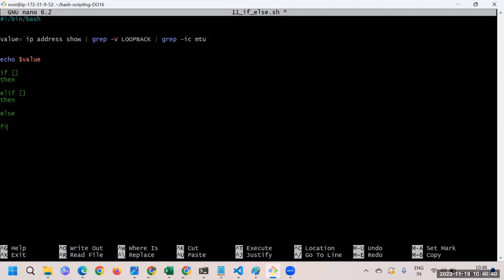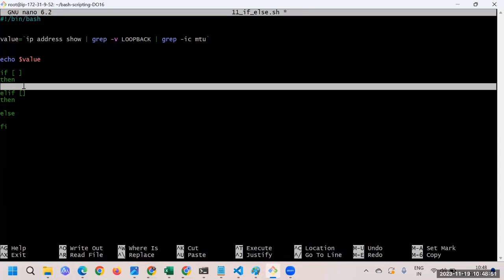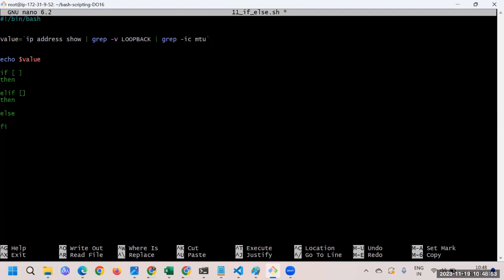Now in between you have to fill in the condition, whatever condition you have. Just go and fill it. Make sure that you keep one space here, because spacing is important, guys. In Linux, spacing is important. The indentation doesn't matter, but the spacing is important. So after if there's one space, in the bracket, as soon as you type, there's one space, and then here you type that is a value. Dollar value is equal to 1.